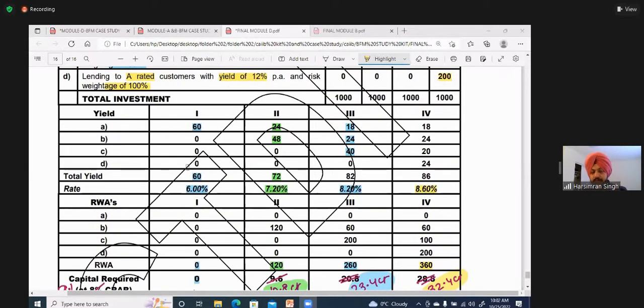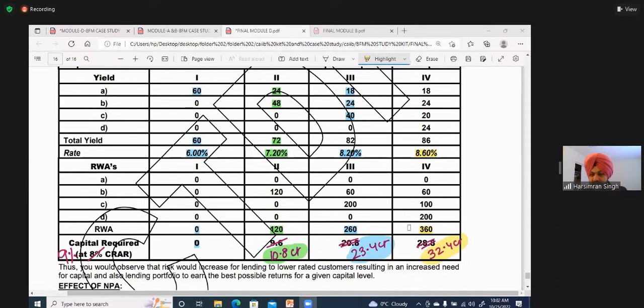Look, here in the case from 3rd to 4th, you're not gaining much higher return. From 8.2 you're just going up to 8.6. But your risk value increases considerably by 100 crores. And you have to keep additional 9 crore as minimum capital. But that also has a cost, right?